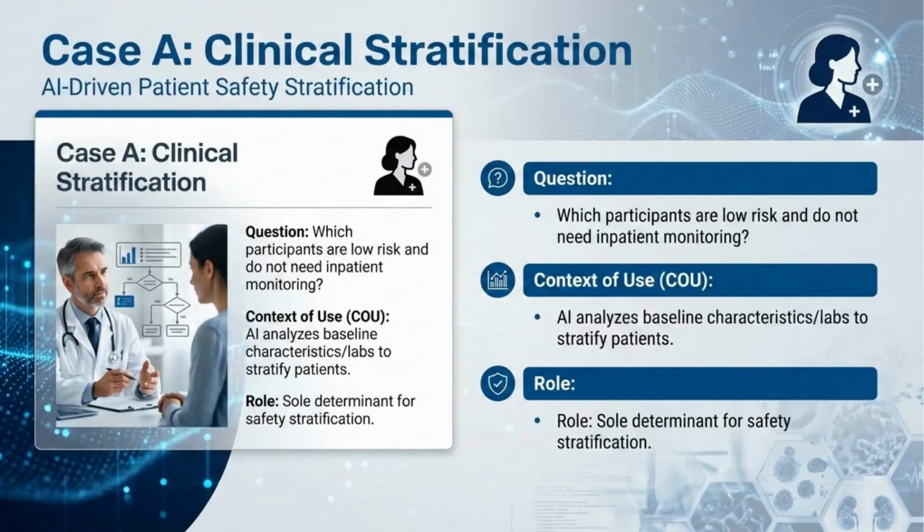First case is about clinical safety. In this case, the AI is used to stratify patients at risk for a life-threatening drug reaction. The AI analyzes baseline characteristics and lab values to stratify patients and decides who needs inpatient monitoring.